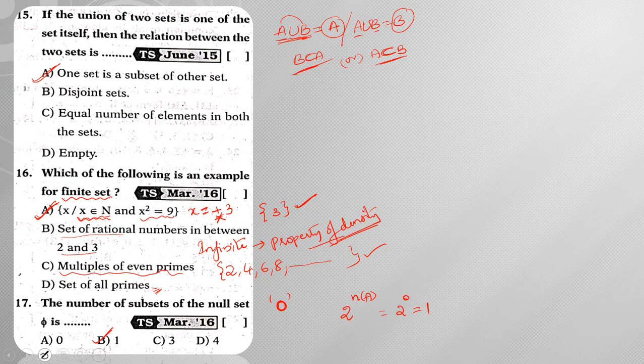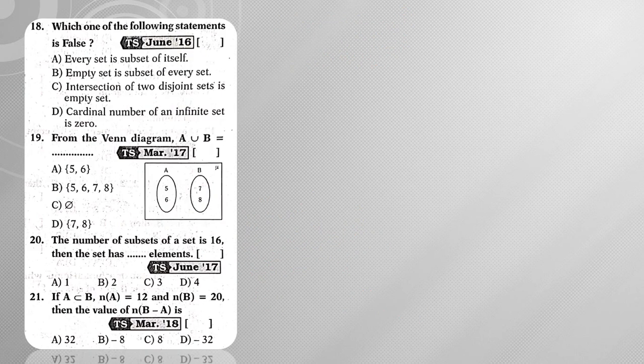So here, what is that 1? Here the null set is a subset of itself. So that is the reason why we have only one subset. Next, moving on to question number 18. Which one of the following statements is false? First statement, every set is a subset of itself. So it is true. Every set is a subset of itself.